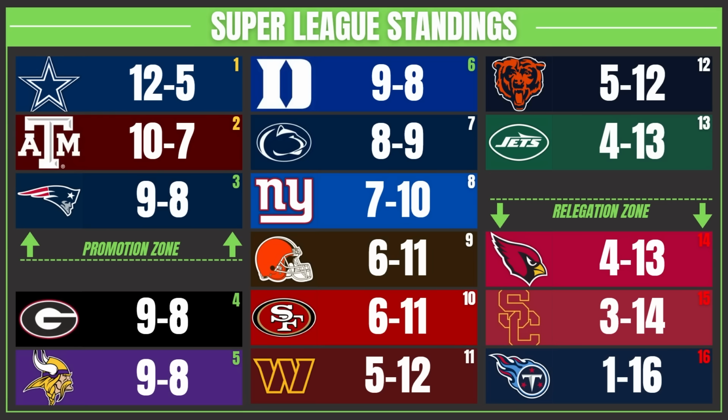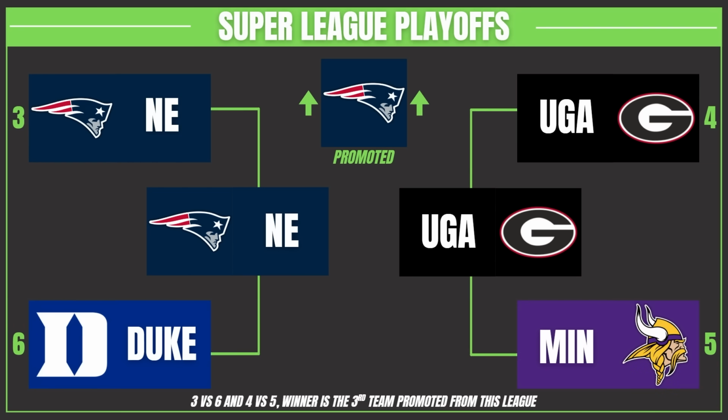Georgia went 9-8. I mean, Penn State went 8-9. The only one that didn't do so well is USC, who's getting relegated back to college football at a 3-14 season. They'll be joining the Vikings with the Cardinals going 4-13, so they're going back down, and the Titans went 1-16. At least they did go 0-17. They're going to college football. Better for them. And again, I'm doing this off camera for this year.